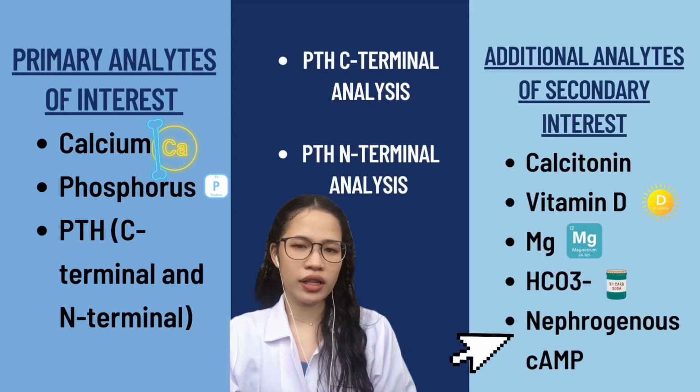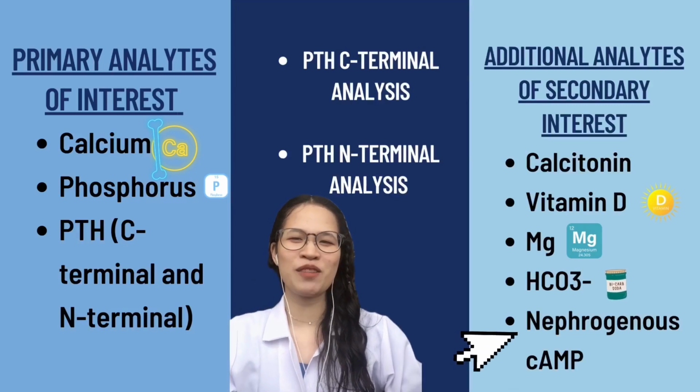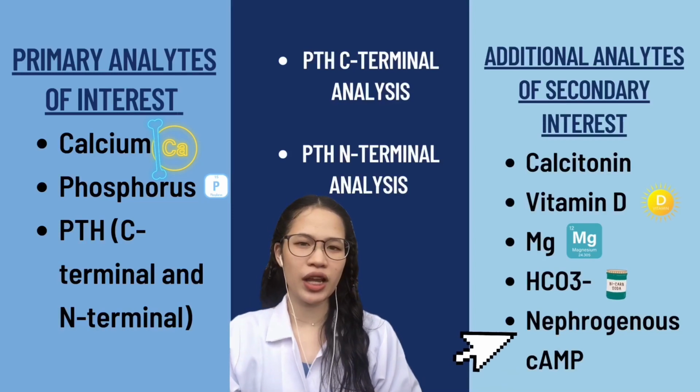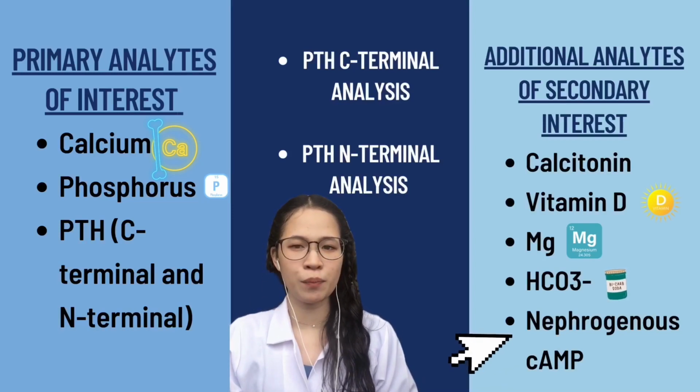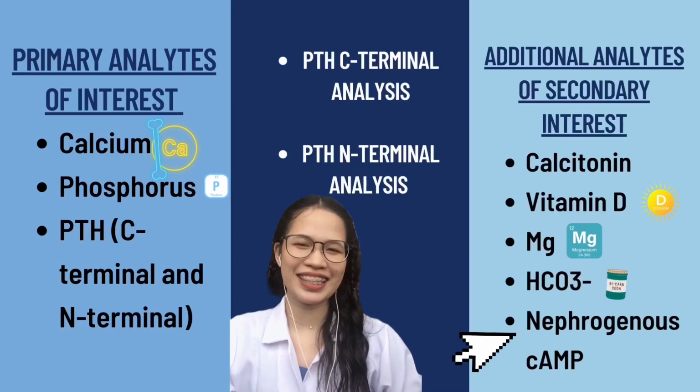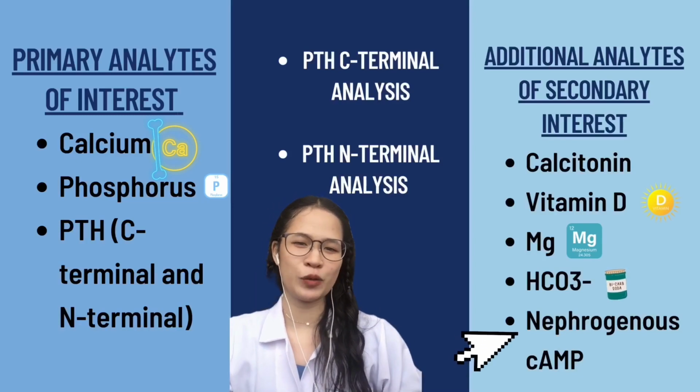So, nephrogenous cyclic adenosine monophosphate is under the direct influence of PTH and is a measure of the urinary portion of cAMP produced by the kidneys and excreted by the renal tubules.